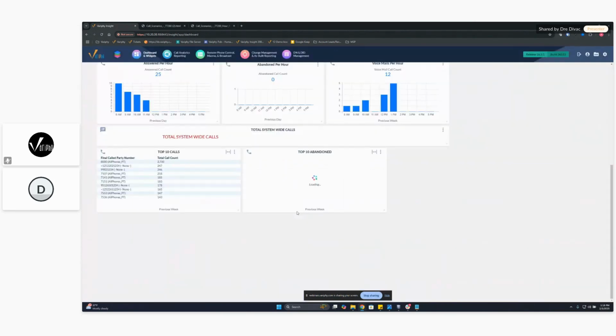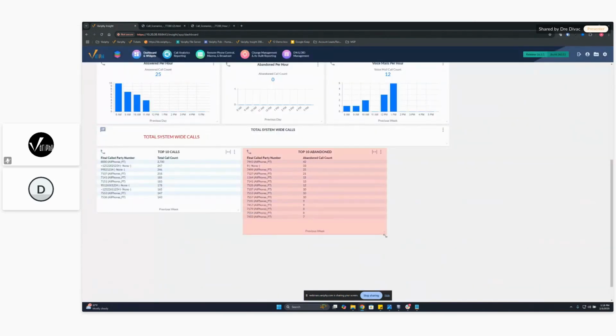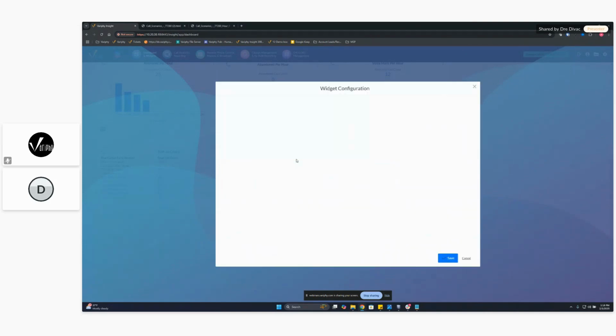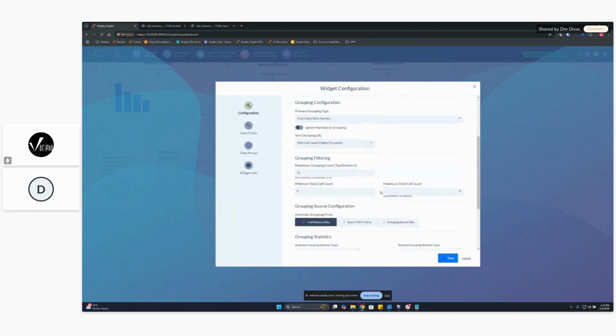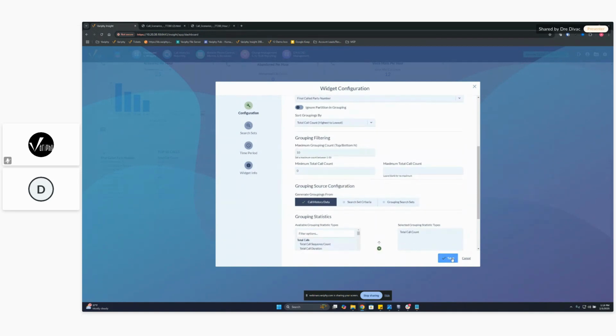So I'll let this load. As you see, I'll extend this out a little bit. There you go. Now you can see here that we've got our top, well, I forgot to change the name, top 15, but this is our top 15 abandoned call count. Same with the top 10 calls here for total calls into the system. All I did was a total call count scenario. Grouped it by highest, lowest, primary grouping type, final called party number. We have a top 10, total call count.